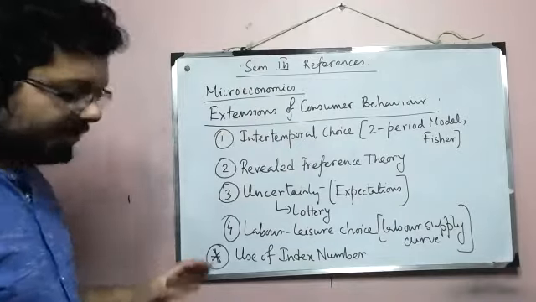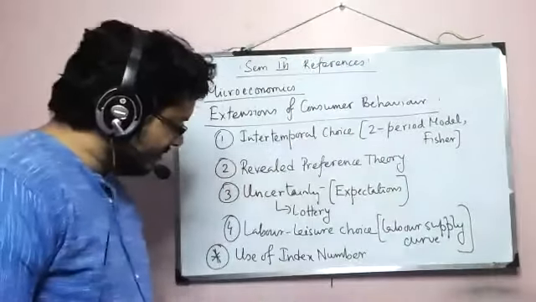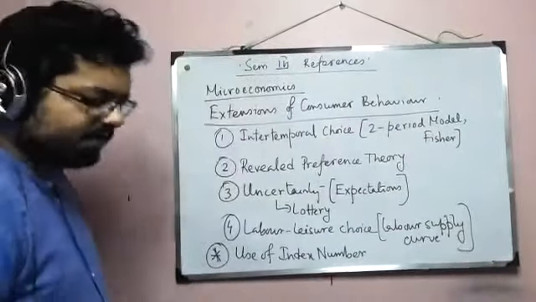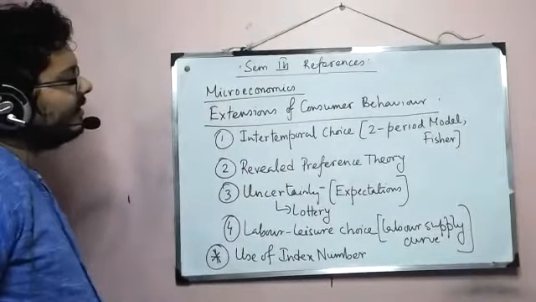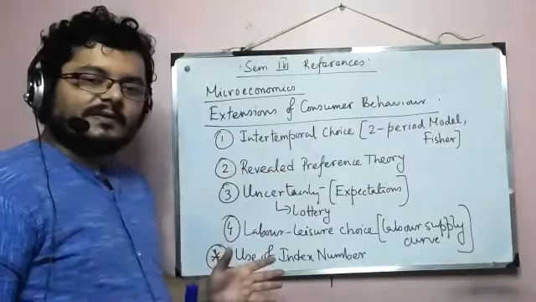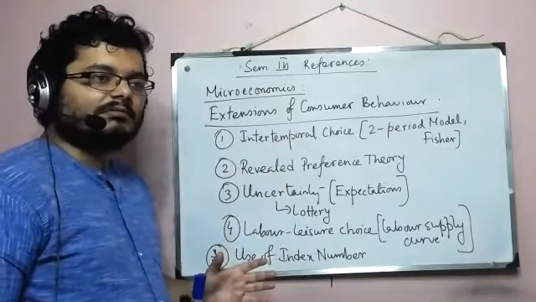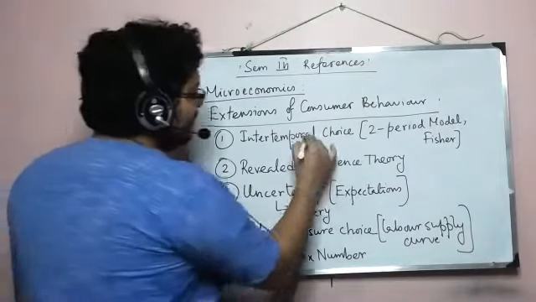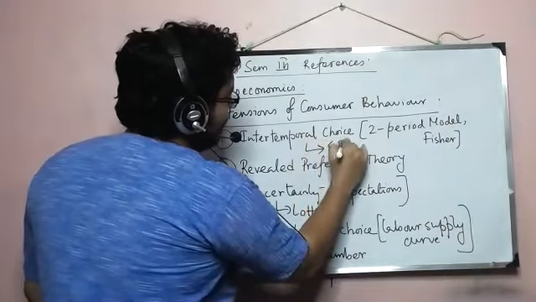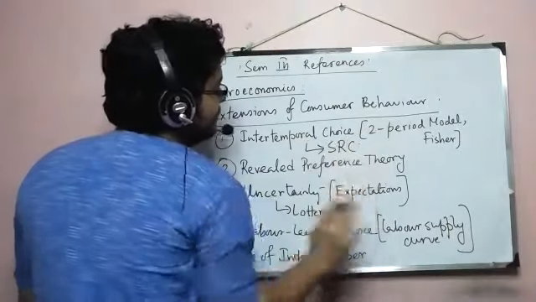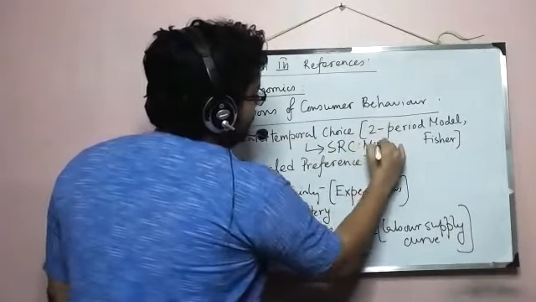All right, so now I will talk about some books. Intertemporal choice is a topic which is technically quite difficult to find a good exposition of in most books. So here we will follow SRC microeconomics. I will talk about these books separately also.